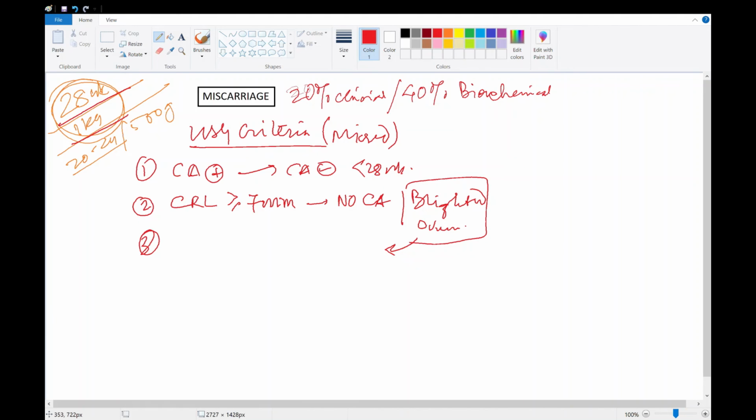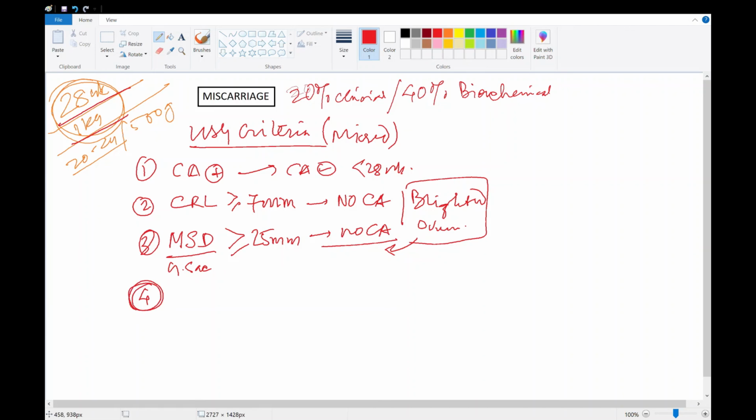Third one is a gestational sac which is large enough, so that the mean sac diameter is more than 25 millimeter and still there is no embryo or cardiac activity. This situation is a variant of missed abortion, which is known as blighted ovum.